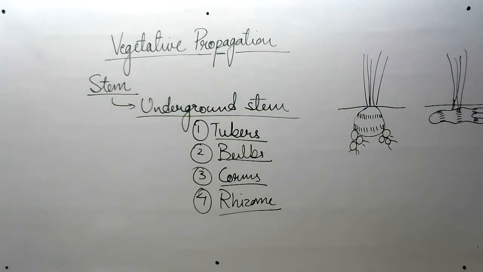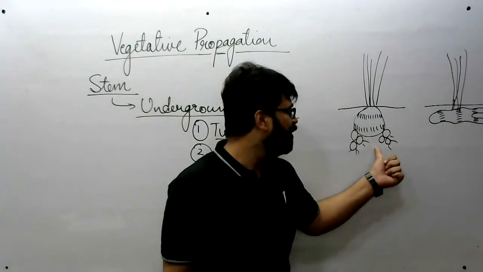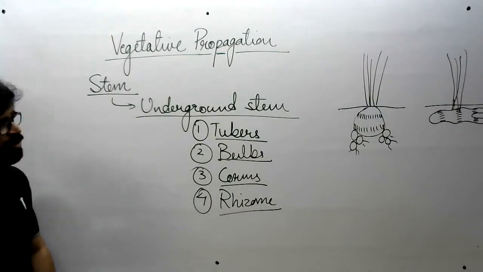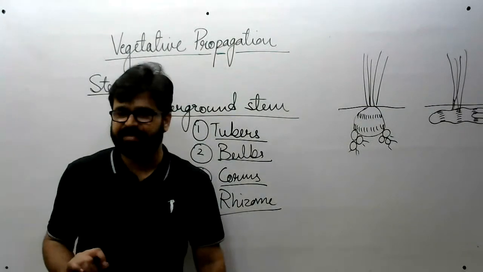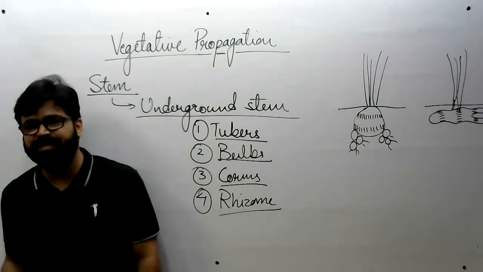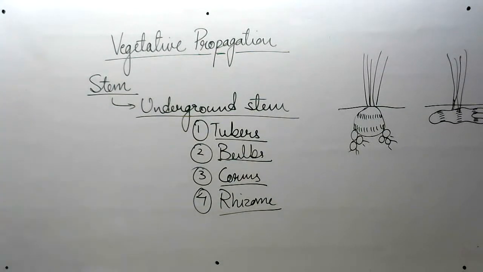Okay, people are writing rhizome is found in ginger. Yes, you are correct. No, not sugarcane. Sugarcane is different. We will discuss it later on, at the last. Yes, tell me the difference between these two. Corm and rhizome, how are they different? Both are underground. Both look the same, right? Then what is the difference? Why did we keep them separate? Either we would put both in rhizome or both in corm. What is the difference, children?